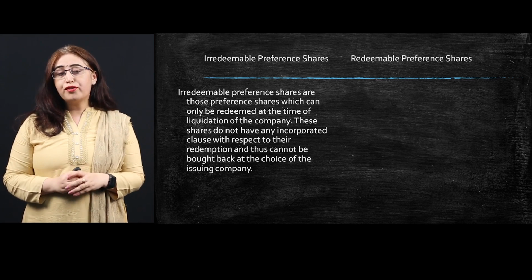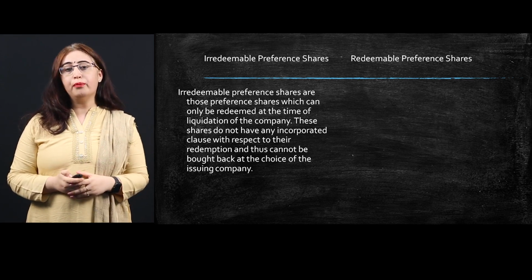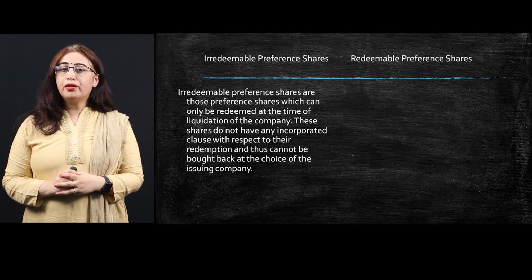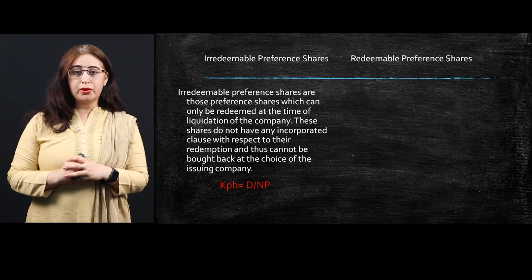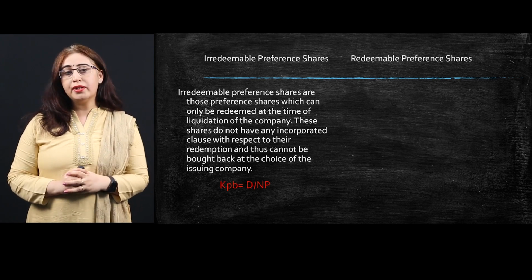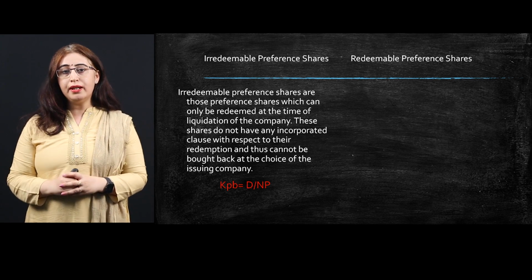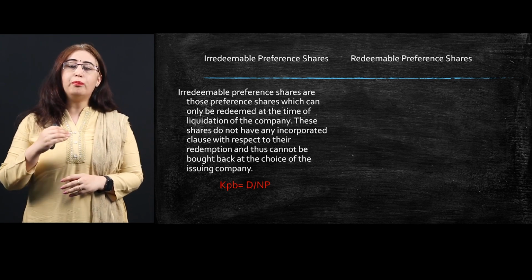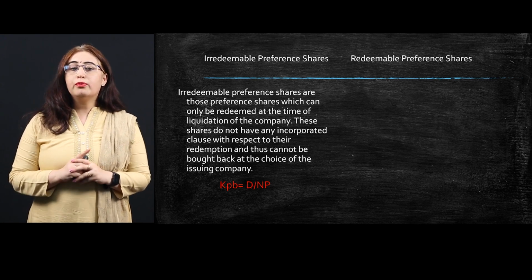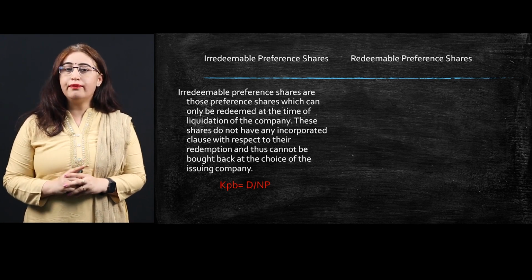These shares are mostly given to the promoters. The formula is similar to irredeemable debenture: for irredeemable debenture it is interest upon NP, and for irredeemable preference share it is D upon NP.